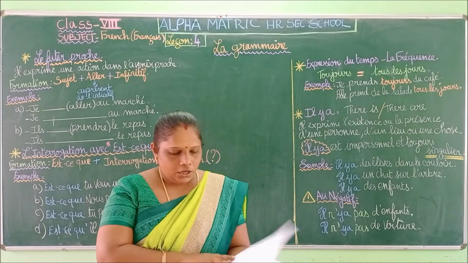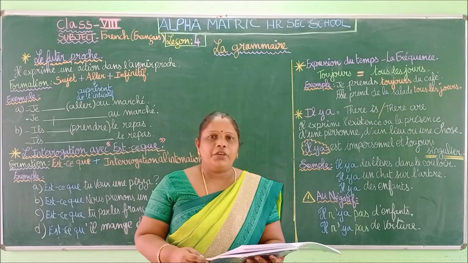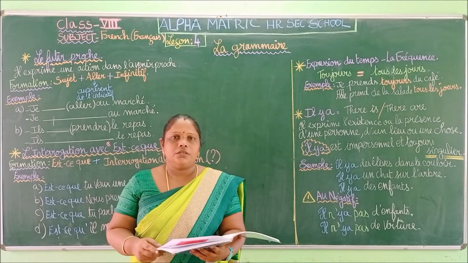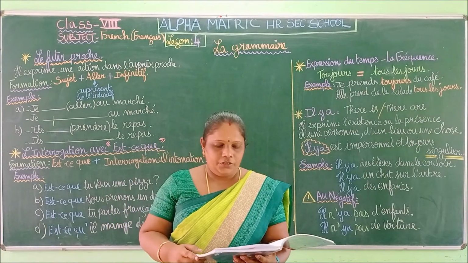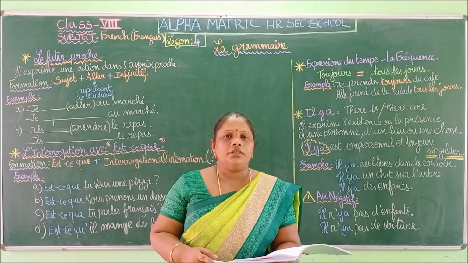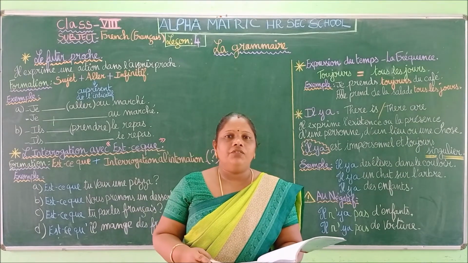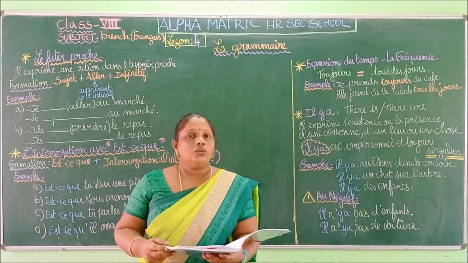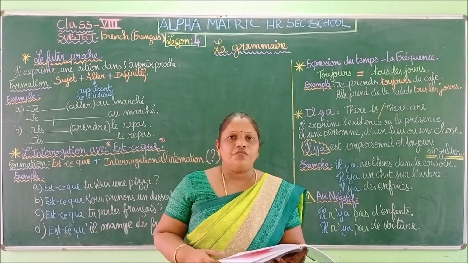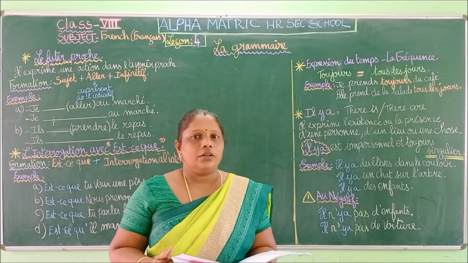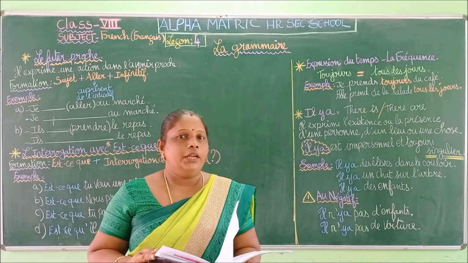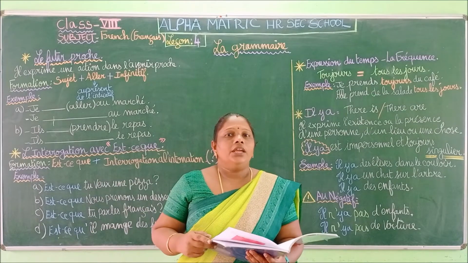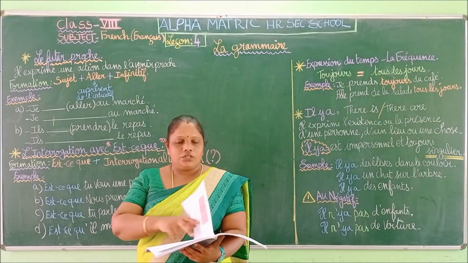Then we saw, so you have to take your book, page number 49, some verbs, conjugation of some verbs. Then we saw the construction with the infinitive. So when we have two verbs in the sentence, quand on a deux verbes dans une phrase, we are going to write the first verb in present tense, then the second verb remains in infinitive. Okay, so we saw that.